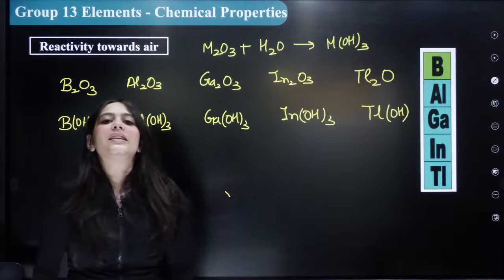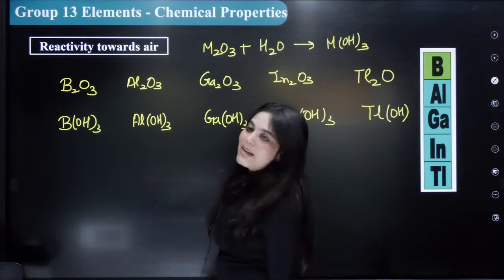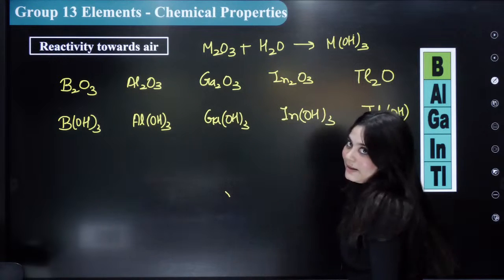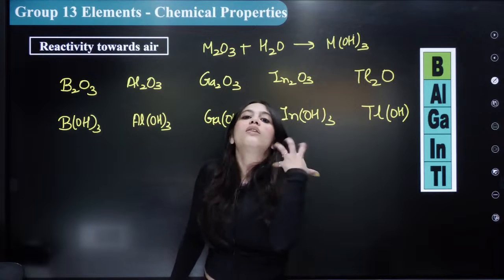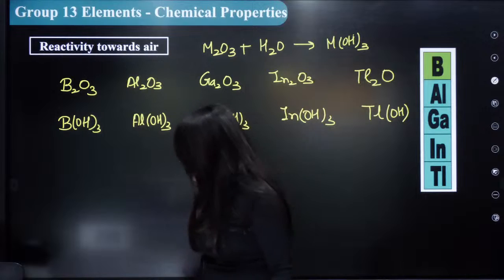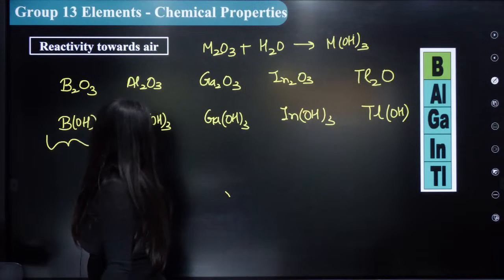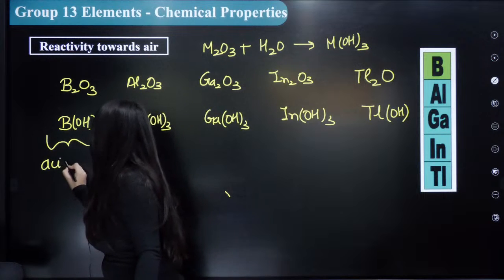Now let's discuss the acidity and the basicity trend. As I told you, here all are metals. This is a non-metal. Boron is a non-metal, and the oxides of non-metals are always acidic oxides, right? So this oxide as well as the hydroxide is acidic in nature.